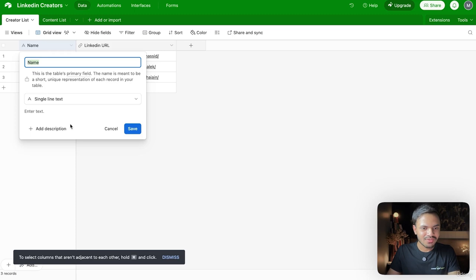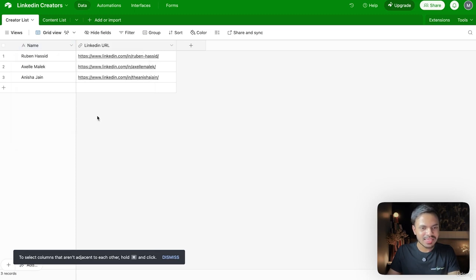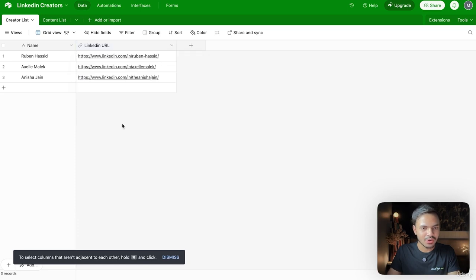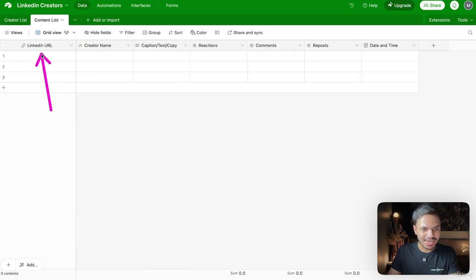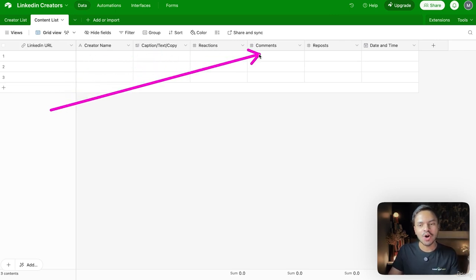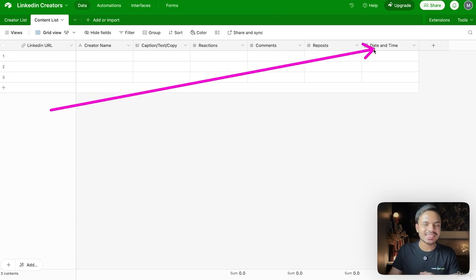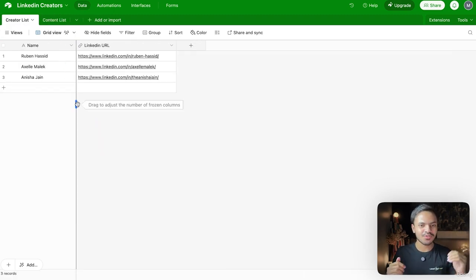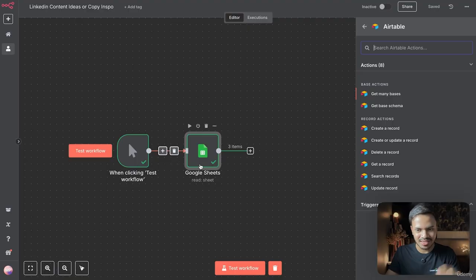Yeah, single line text, and the field name is Name, as well as this URL field for the LinkedIn URL. Then for the second table, which is the content list, we want to know the LinkedIn post, the creator name, the copy or the caption they are using, how many reactions or likes they have got, comments, reposts, as well as the publish date and time. So we want to have this information. We will store this inside our table number 2. But table number 1 is the list of creators that we are going after.